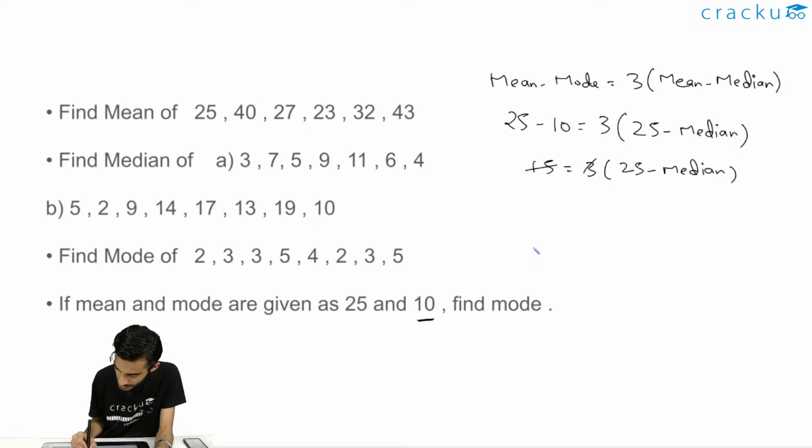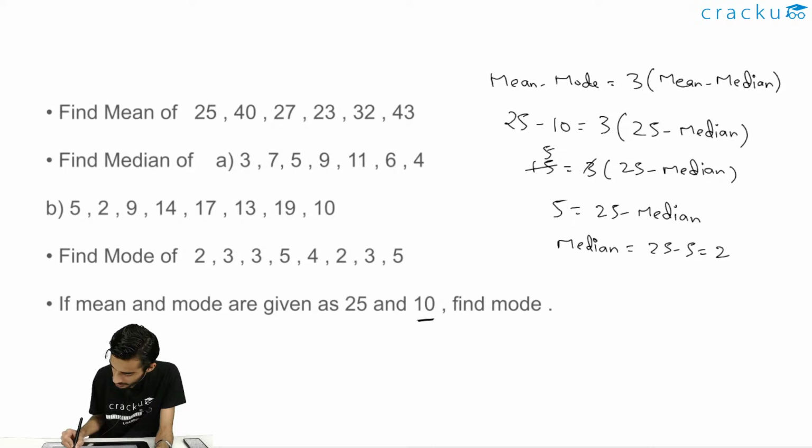So this will cancel out, just simplifying this. So 5 is equal to 25 minus median. So median will be 20, right? So median is equal to 25 minus 5, that is 20. Yes, I just corrected it, this is median. So the median for this question will be 20.